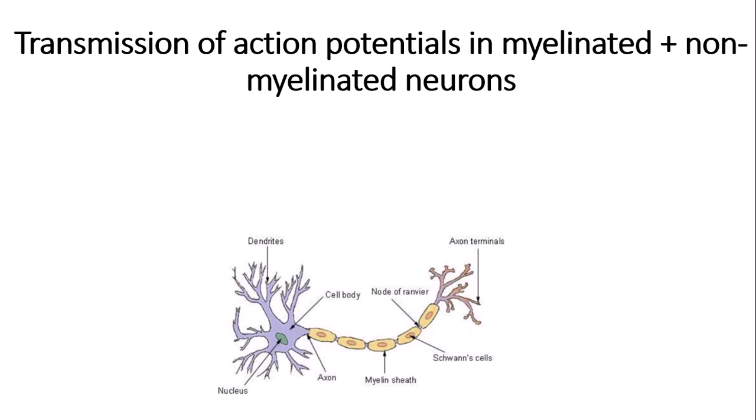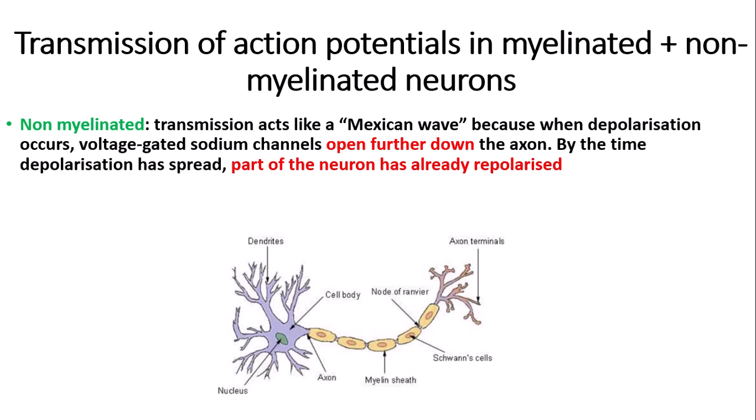So now you need to know about the transmission of action potentials in myelinated and non-myelinated neurons. Non-myelinated neurons are basically neurons without a myelin sheath. In non-myelinated neurons, transmission of action potentials kind of acts like a Mexican wave. I'm pretty sure you're all familiar with what a Mexican wave looks like. This is because when depolarization occurs, voltage-gated sodium ion channels open further down the axon.